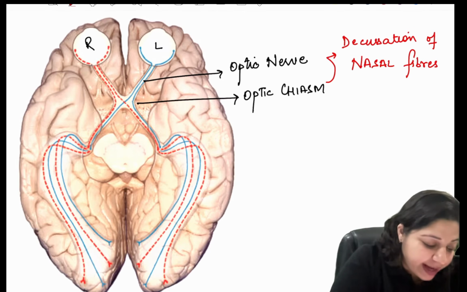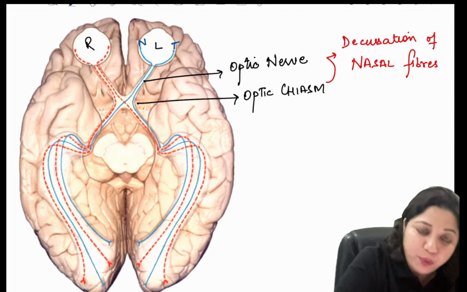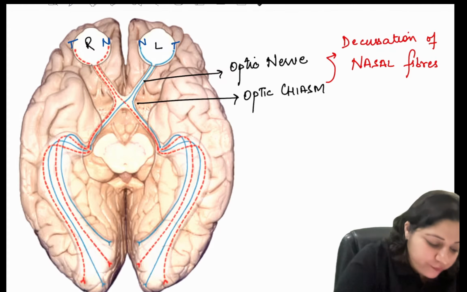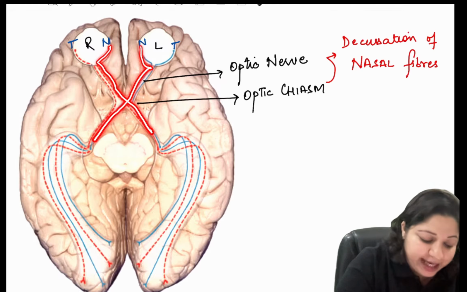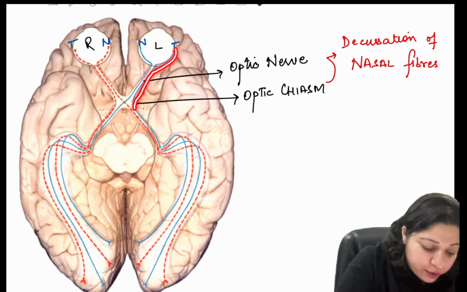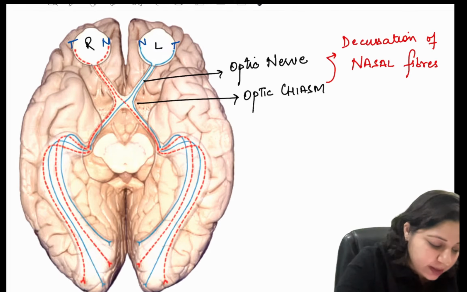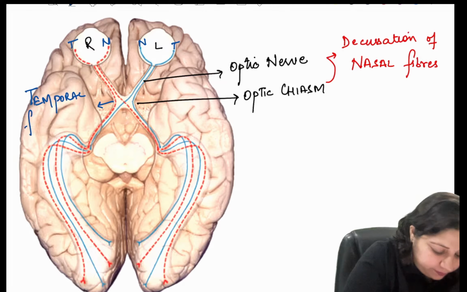The temporal fibers, if you see carefully, so here you have two parts. One is the nasal part and one is the temporal part. It is the nasal fibers which are decussating. The temporal fibers pass uncrossed.